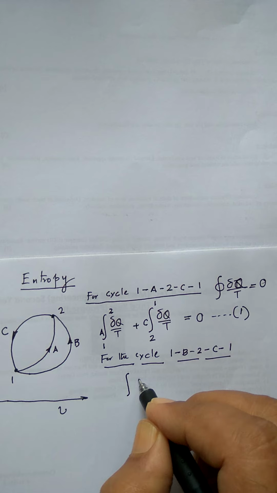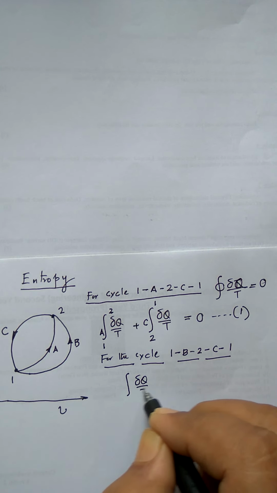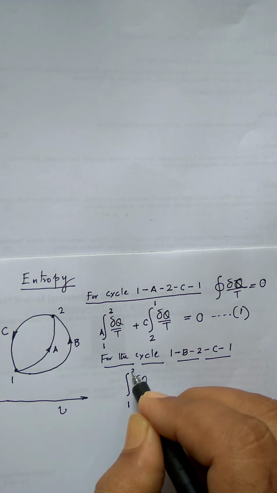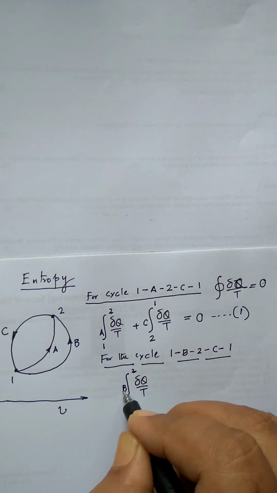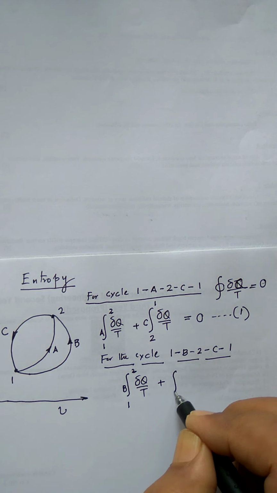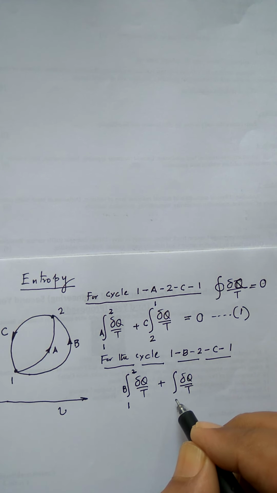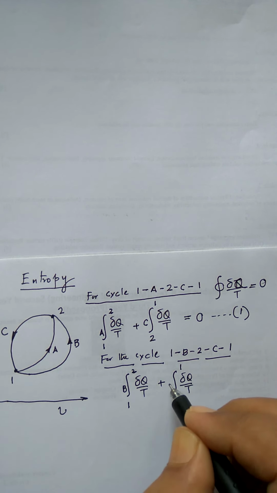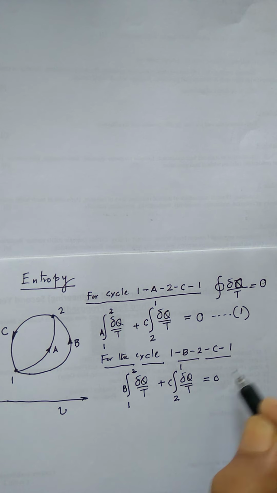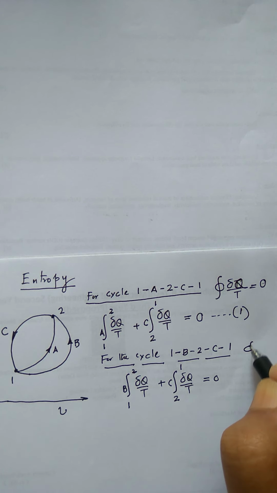So del q by t from 1 to 2 via the path B plus del q by t from 2 to 1 via the path C is equal to 0. And here I can write cyclic integral of del q by t equal to 0.